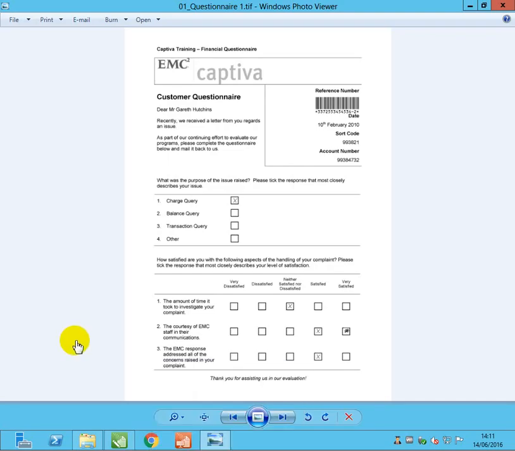In this lab, I'm going to show the Captiva process, how to design a Captiva process. We are going to take one sample use case. This is my questionnaire document, a financial questionnaire document, which has some basic data: a document reference number, which is a barcode, a date, a sort code and an account number.